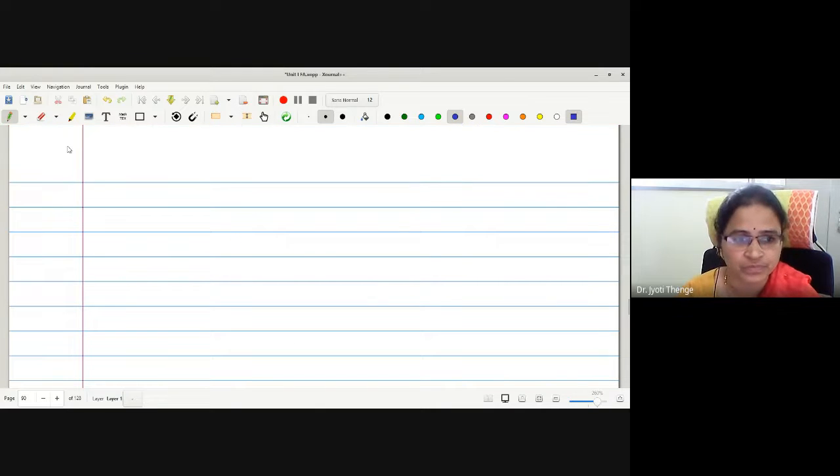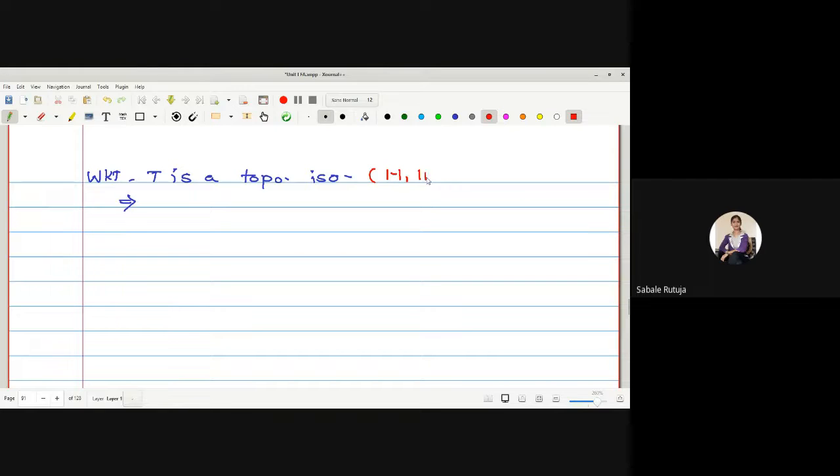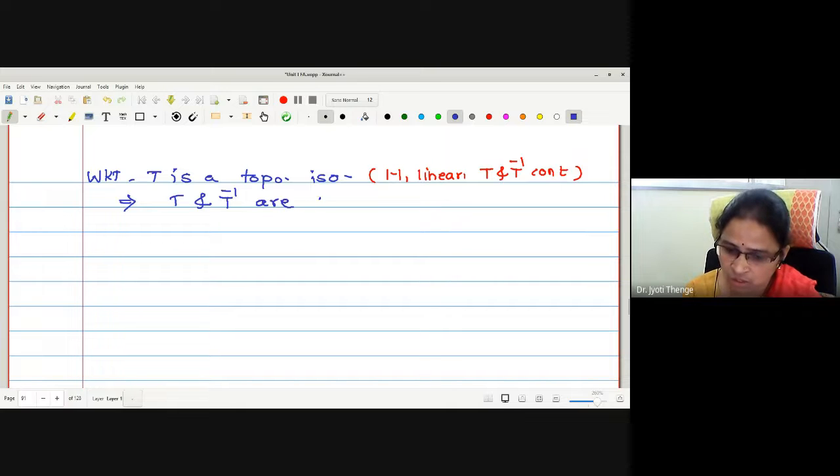Okay. Here I will write, we know that T is a topological isomorphism, right? Topological isomorphism, how many conditions does it include? Three conditions. One, T linear; T continuous; T inverse continuous. These three conditions it includes. Out of the three, we were using T inverse. If I am writing, this implies T and T inverse are continuous. Okay. Can I write they are bounded as well?